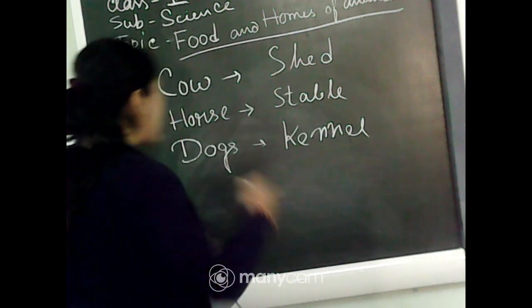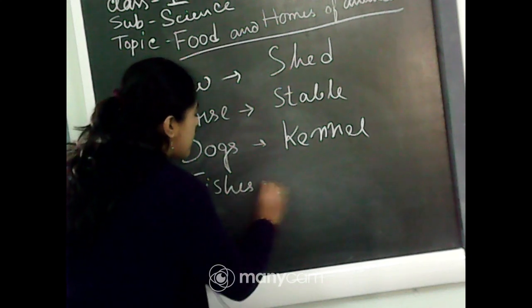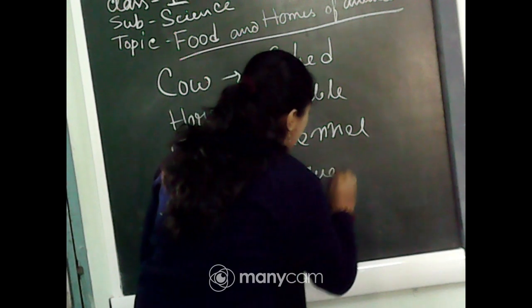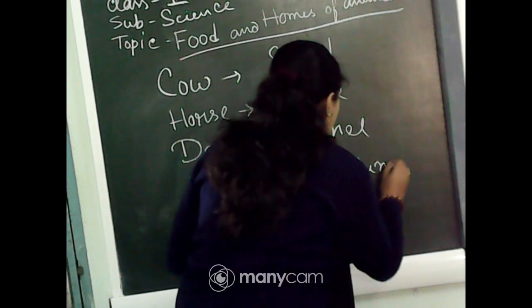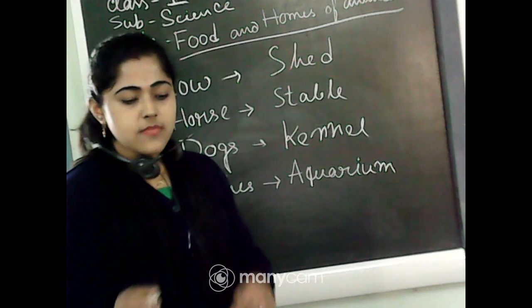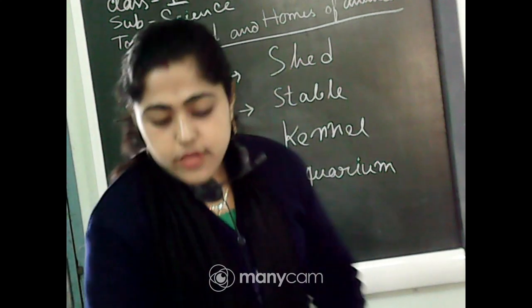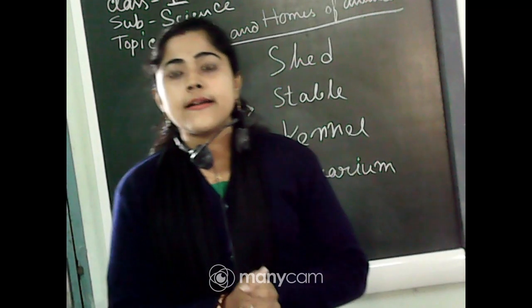So where we keep those fishes in our home, we call it an aquarium.